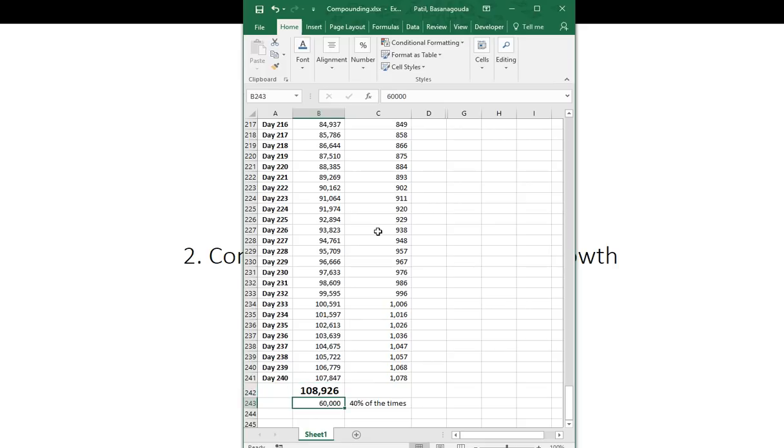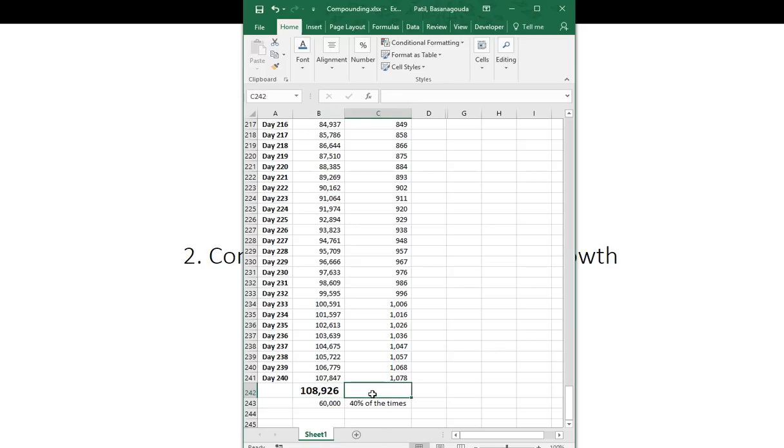And out of this, when we talk practically, you were right only 60% of the times, and the other 40% you were wrong. So even if from 1,08,000 I leave some 45%, so even though you are right only 55%, it will be around 60,000 rupees. So from 10,000 you can make a 50,000 profit at the end of 1 year. Okay, so this is about how exactly compounding works.